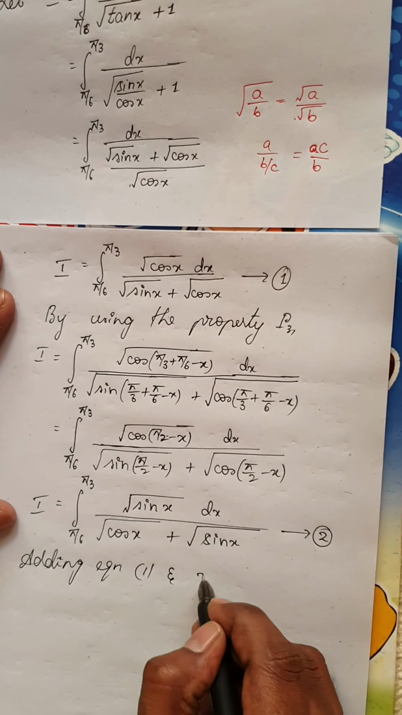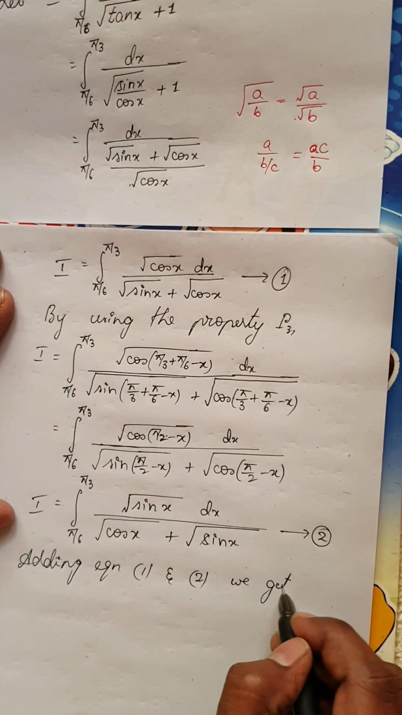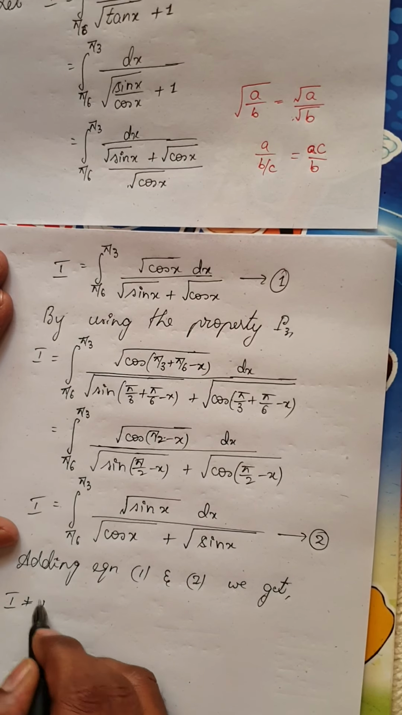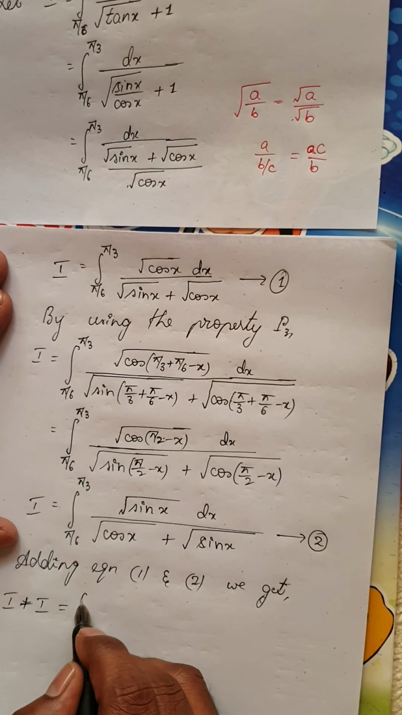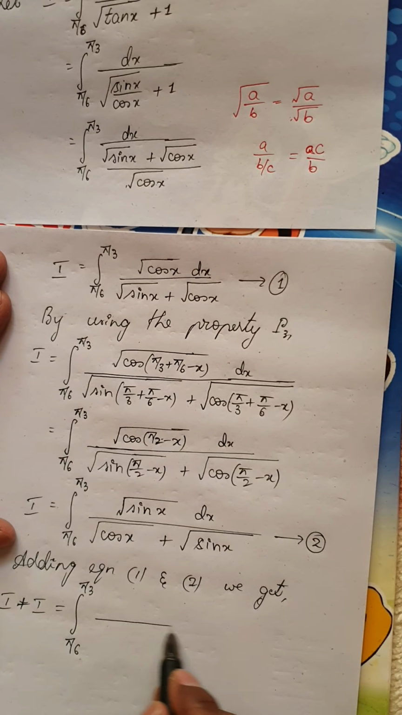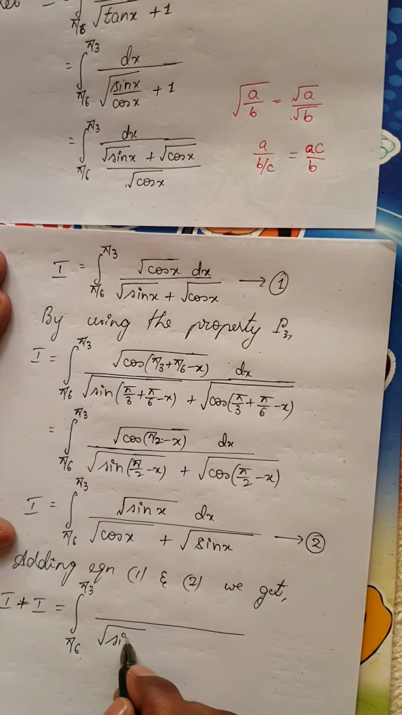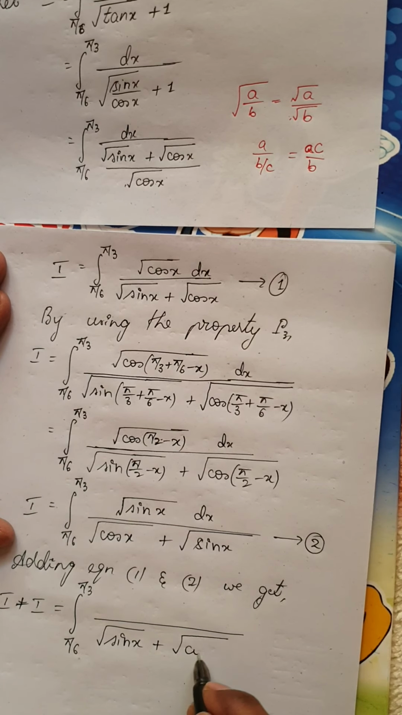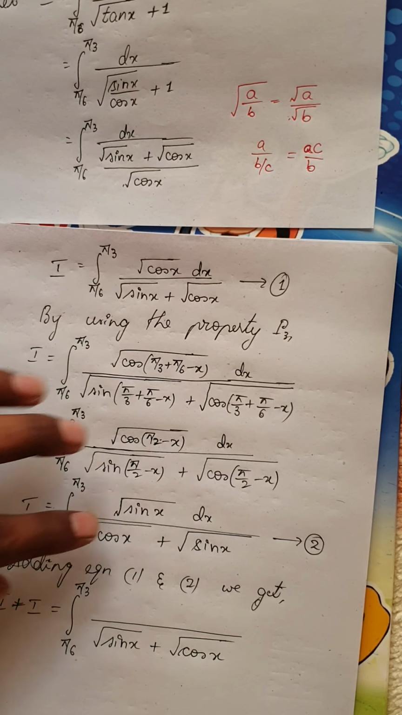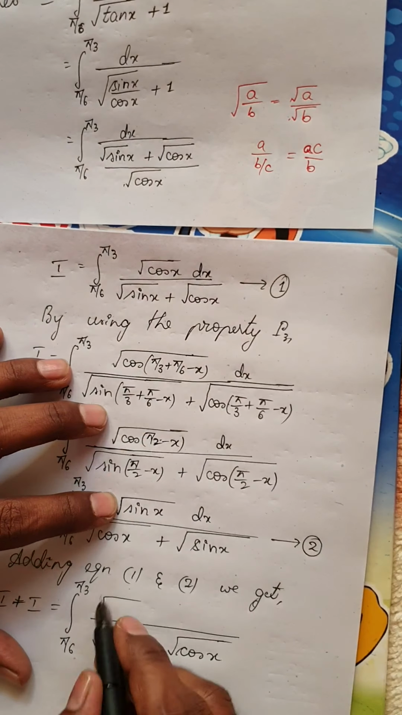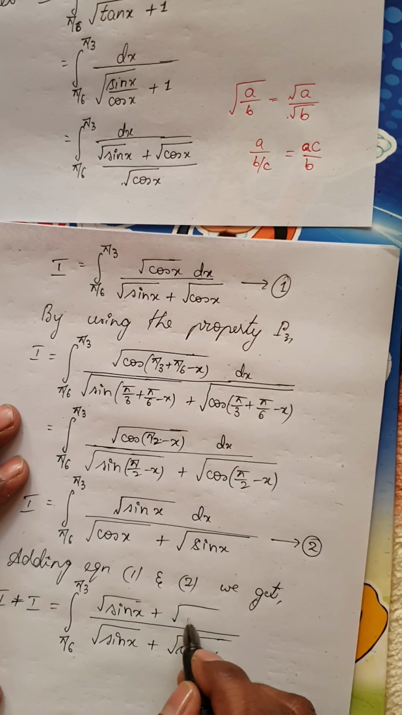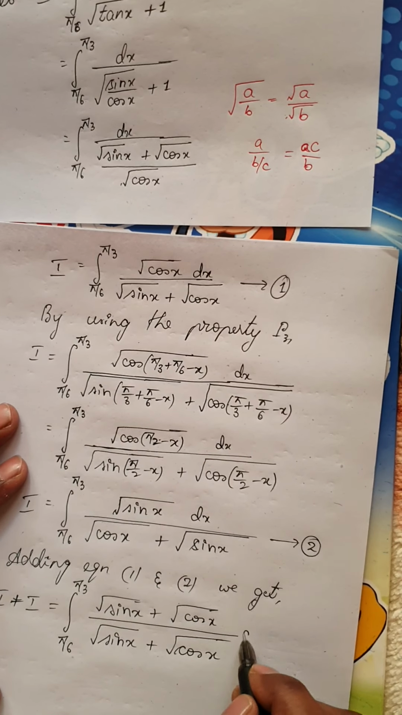Adding equations 1 and 2, we get, on the left hand side, I plus I. So I plus I, that is integral plus integral, is nothing but integral from pi by 6 to pi by 3. Remember the denominator is the same, root of sin x plus root of cos x. You have to add both the numerators. So this would be root of sin x from here plus root of cos x from the first equation, dx.